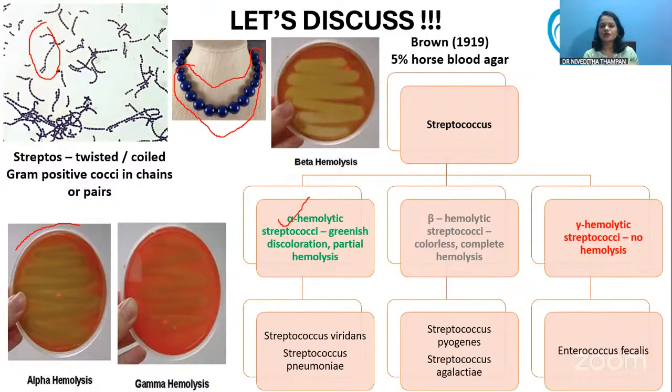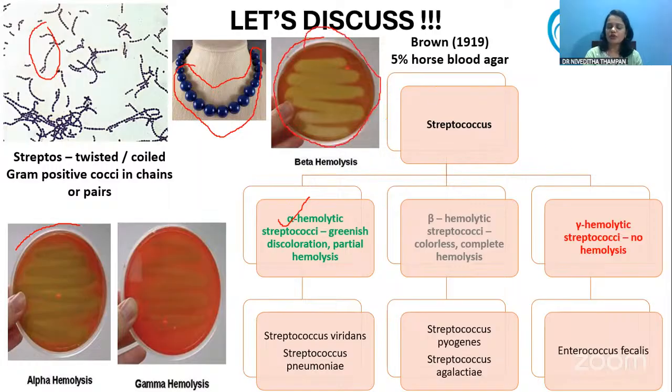Species like viridans and pneumoniae usually show this alpha hemolysis, so they are called alpha hemolytic streptococci. Then complete hemolysis can happen, which produces a colorless zone.